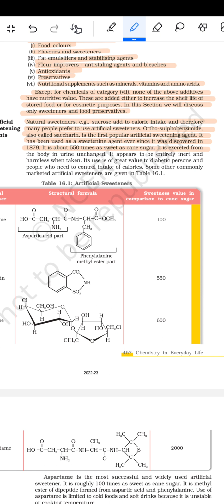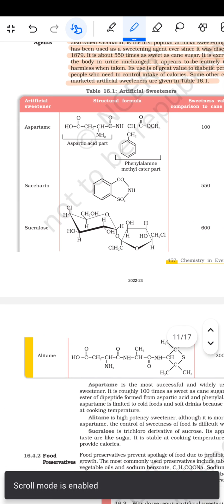It is excreted from the body in the urine unchanged. It appears to be entirely inert and harmless when taken. It is of great value to the diabetic person and people who need to control intake of calories. Some other commonly marketed artificial sweeteners are given in table 15.1.